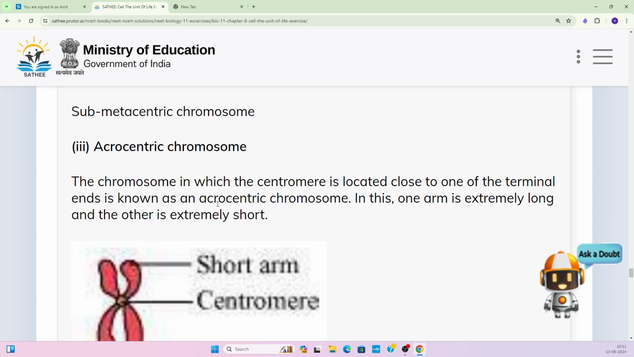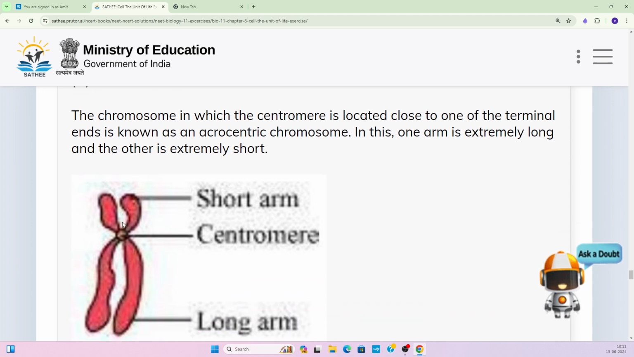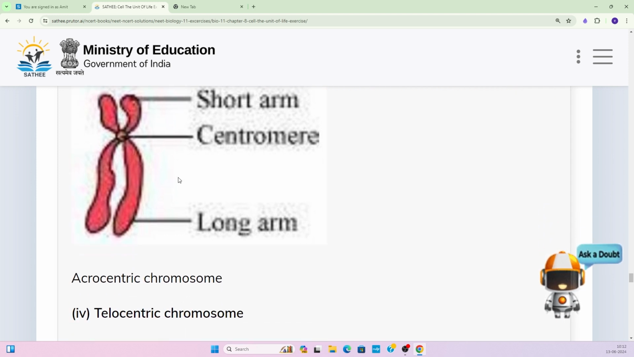Acrocentric chromosome. The chromosome in which the centromere is located close to the terminal end is known as an acrocentric chromosome. It is more towards one end, so it forms a very short arm and a very long arm, right? In this, one arm is extremely long. Here you can see an extremely long arm and the other one is an extremely short arm. So that is the acrocentric chromosome.